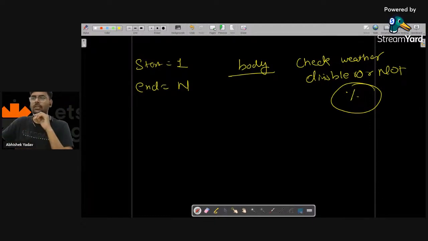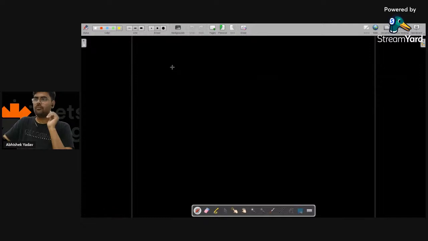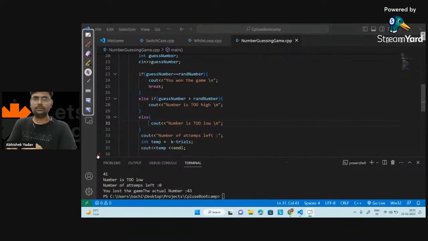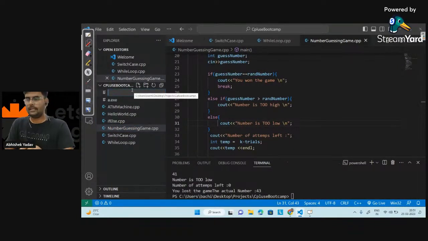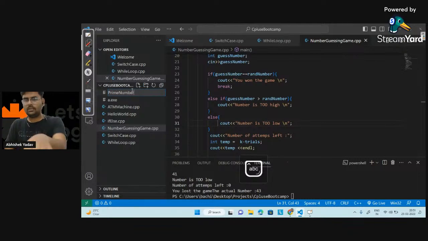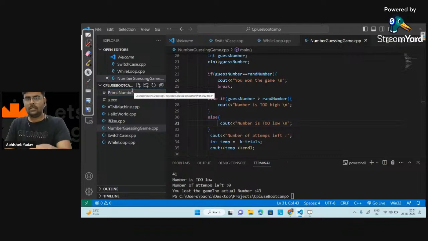So here let's write the code. Let's move to the coding part, right? Let's create a file that is prime number dot cpp here.